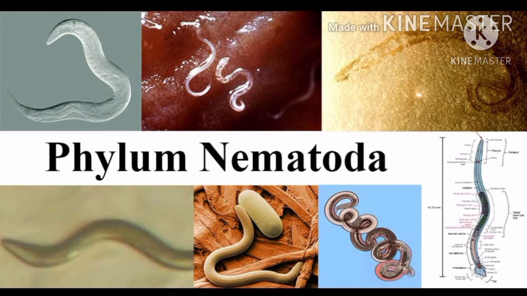Except for a few, most of them are minute organisms. Mostly they live as parasites in the body of animals including humans. A common example is the roundworm in humans, which lives in the small intestine, commonly in children who eat with unwashed hands and eat unwashed fruits and vegetables. Whenever it is like that, roundworms are present in the intestine. So, always wash the food, fruits and then eat.